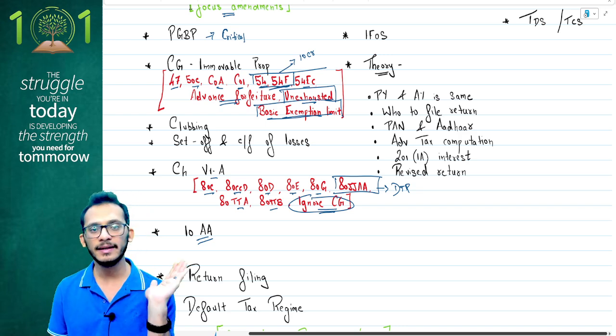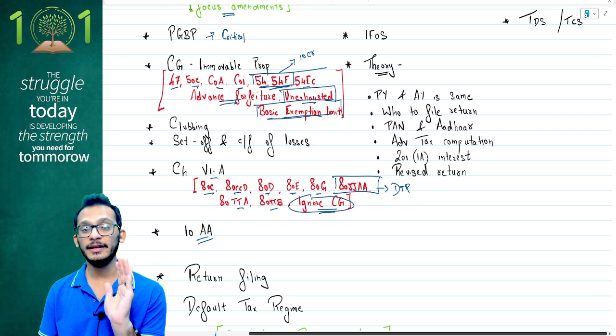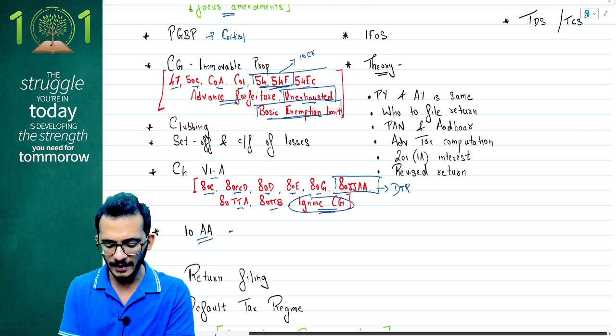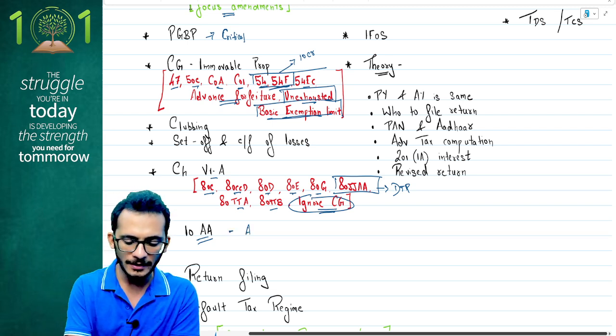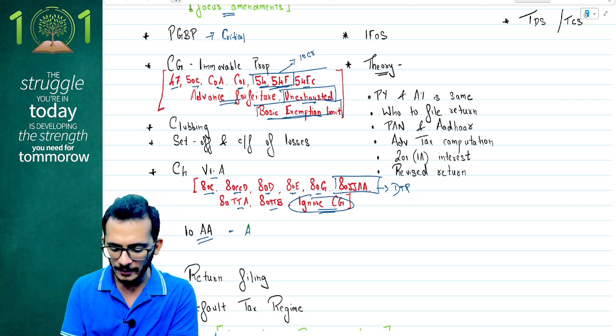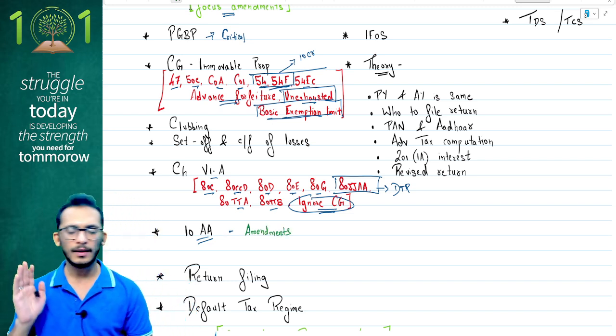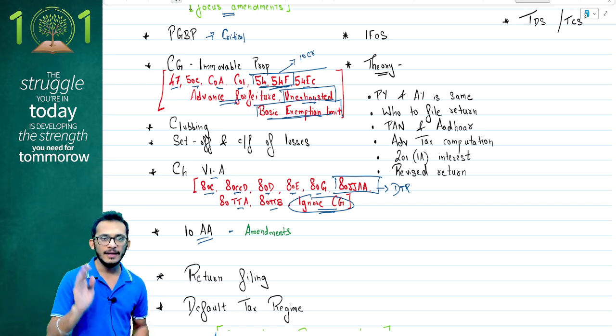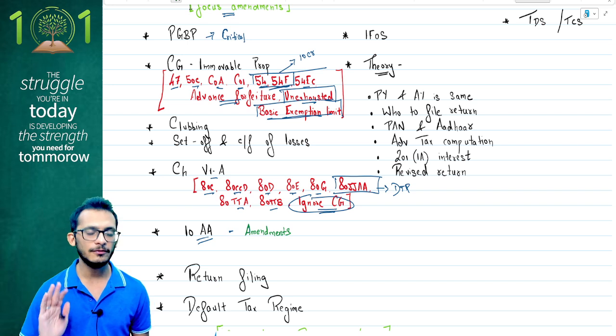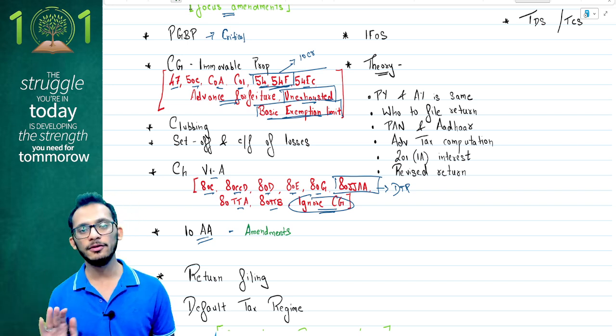Also, this time 10AA has a lot of amendments, so a very good question can be tested. Please pay attention to 10AA. It is very important at least for MCQs, if not for the compulsory question.